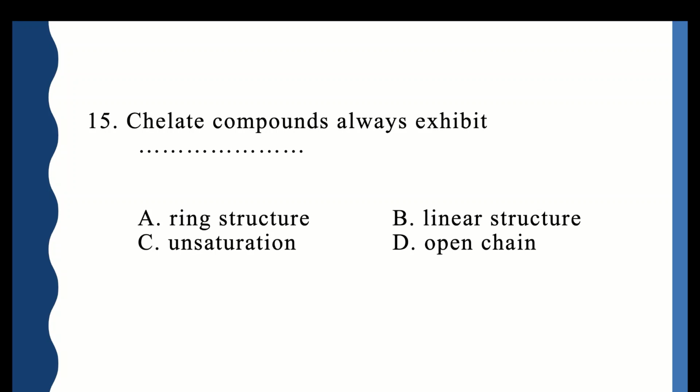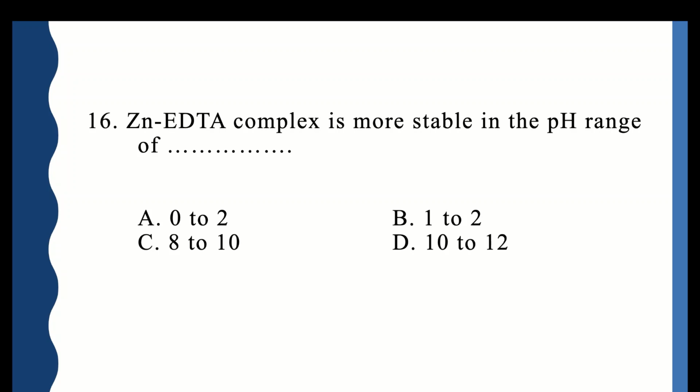Chelate compounds always exhibit ring structure, linear structure, unsaturation or open chain. The correct option is it represents the ring structure. Zinc EDTA complex is more stable in the pH range of 0 to 2, 1 to 2, 8 to 10 or 10 to 12. The correct option is 8 to 10.